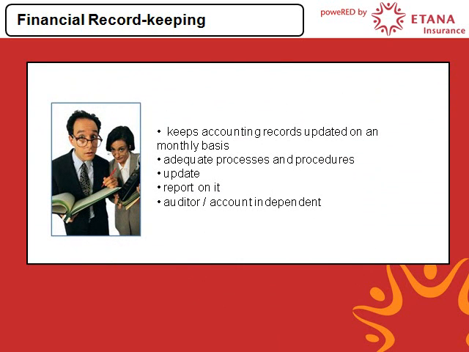Section 19(1) of the FAIS Act requires that the FSP keeps the accounting records updated on a monthly basis. Part of the key individual's responsibilities is to ensure that there are adequate processes and procedures in place to facilitate an infrastructure to update the monthly management accounts and to report on it. It is also important to ensure that the processes and procedures allow the auditing firm, accounting officer, to be organizationally independent from the FSP and able to maintain an objective frame of mind in accomplishing its responsibilities.